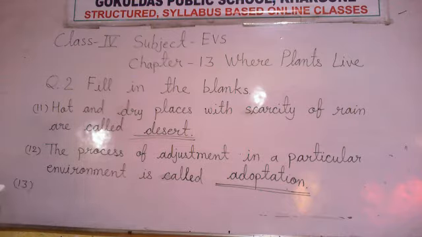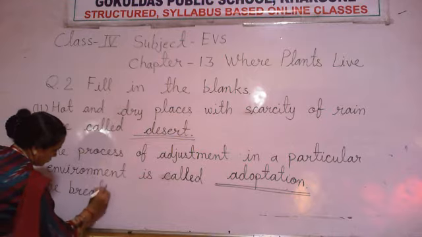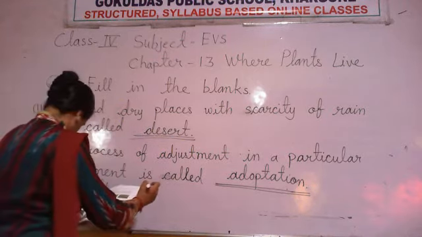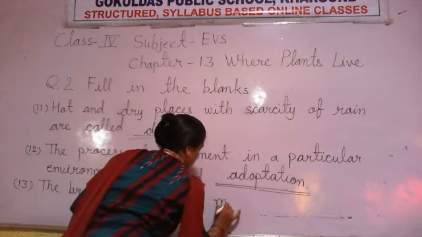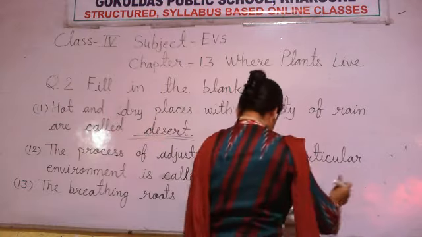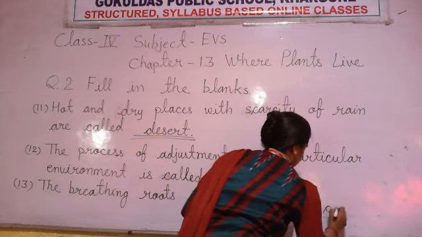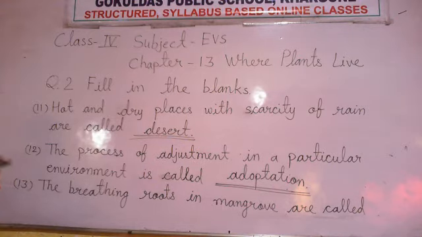Now write 13 number. The breathing roots in mangroves are called, what is the name of such roots that come out from the ground for breathing in the mangrove plants?